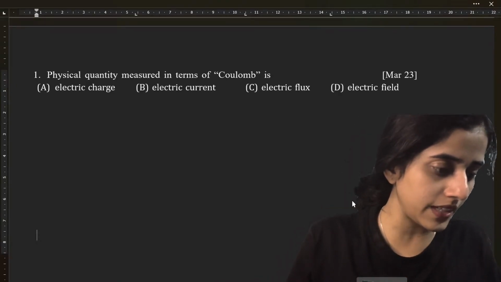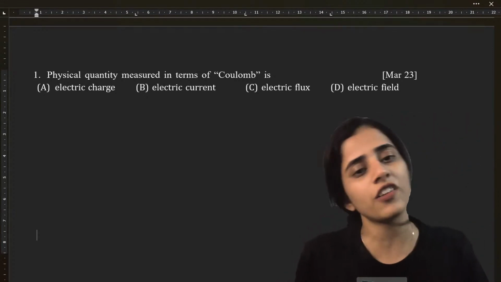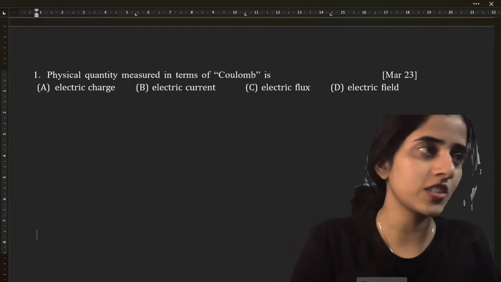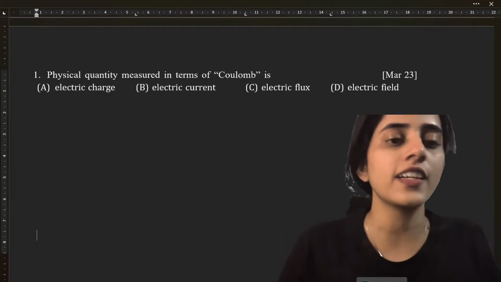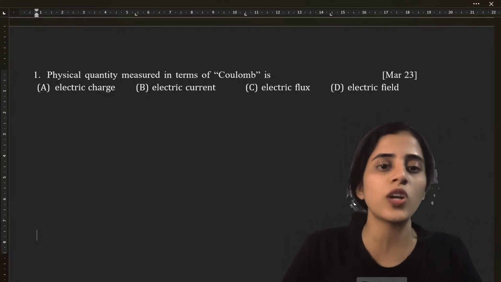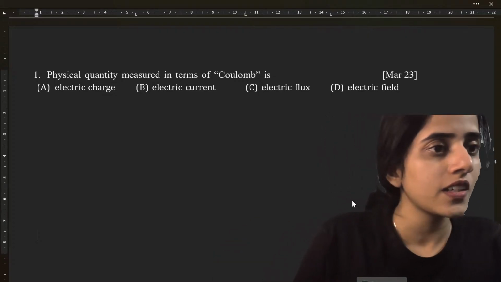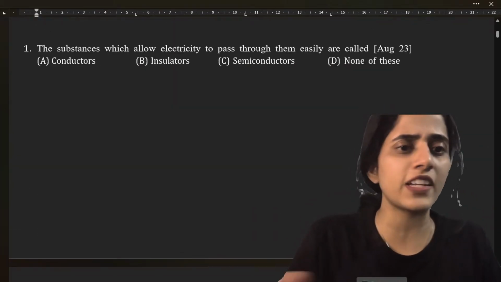Hi, Preetham. Yes, so all of you have already answered it. It's right. It's option A, electric charge. Obviously, what is coulomb? Coulomb is the unit of electric charge. So no need of a lot of explanation for that.